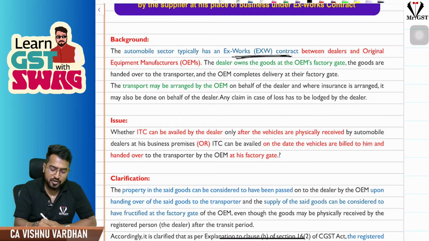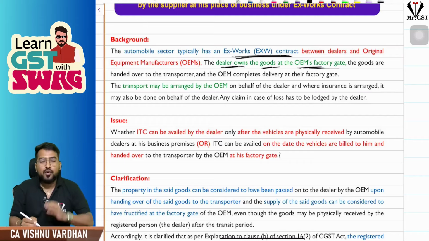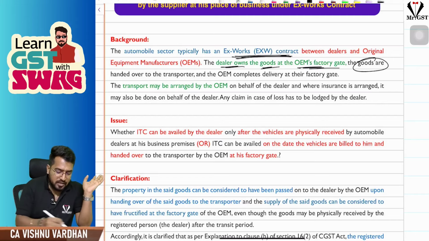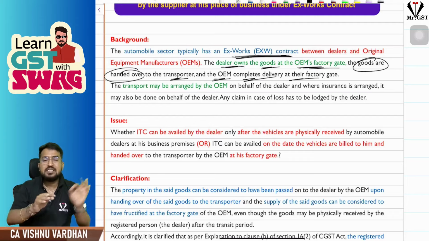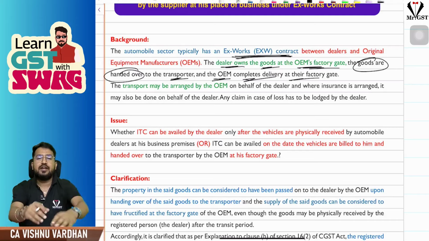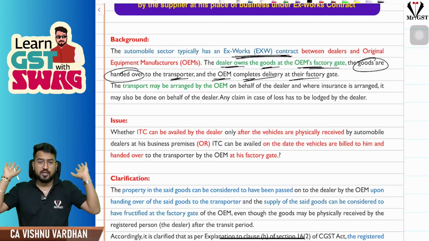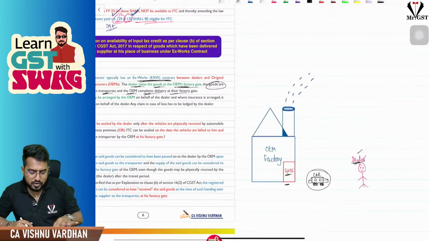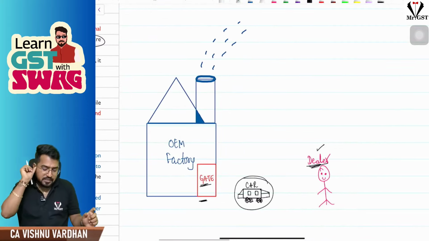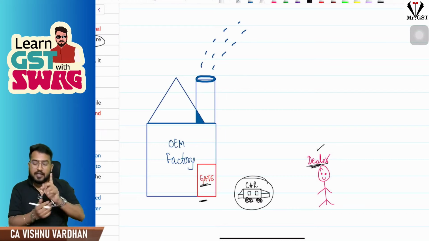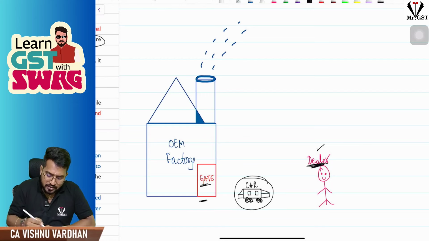So in an ex-works contract, sir, the dealer will own the goods at the original equipment manufacturer's factory gate itself. So the goods are handed over to the transporter, and the OEM, the original equipment manufacturer, completes the delivery at the factory gate. At the factory gate itself, the original equipment manufacturer is like, okay, fine, my responsibility is over. Like that, he is leaving. Okay, so in that case, please understand, sir, the original equipment manufacturer's responsibility is ending at the factory gate. In that situation, the dealer is getting these goods, right?